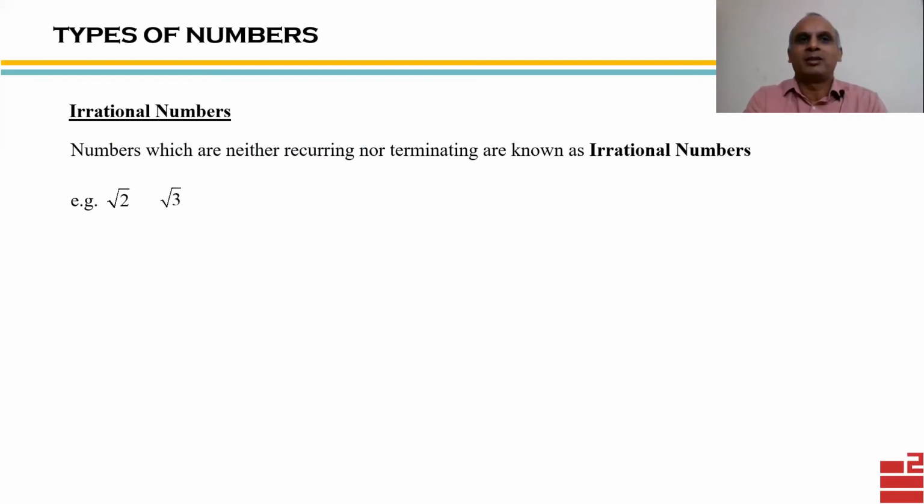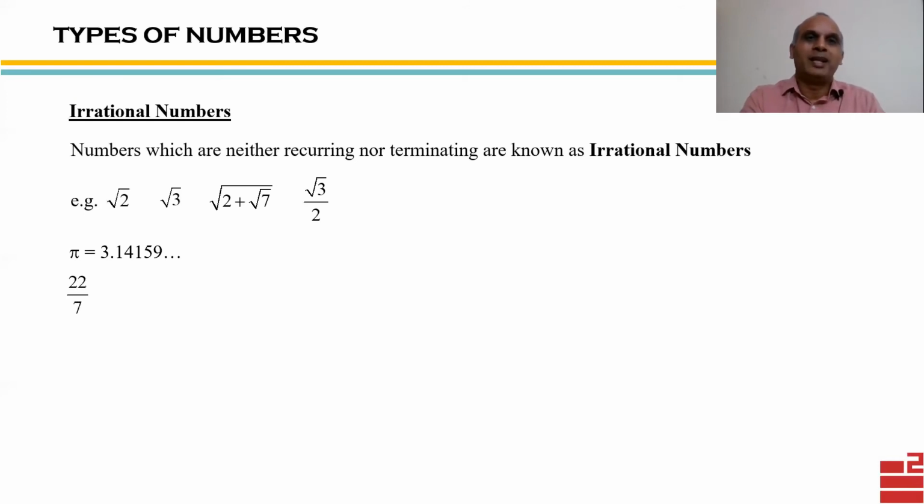But root 4, I cannot say is irrational, because root 4 can be simplified to the value of 2. And 2 is a natural number or rational number. So root 4 is not irrational. So root 2, root 3, we have more complicated numbers like these and so on. One more example is pi. Pi is also an irrational number, although it doesn't contain any root format in it. We also have log numbers, log x, log 3, log 5, log 11. These are also irrational numbers. Exponential numbers, e to the power 2, e to the power 3. E itself is an irrational number.